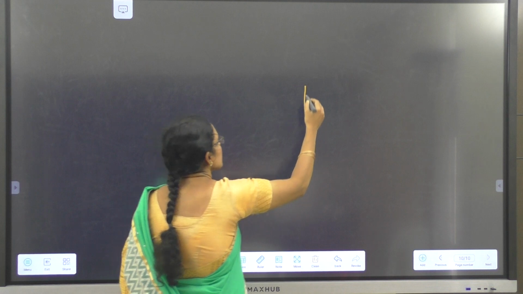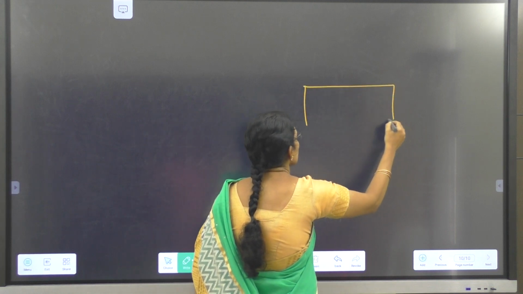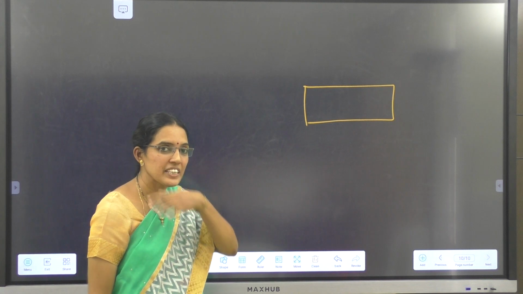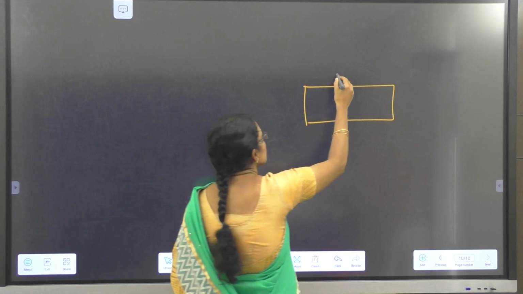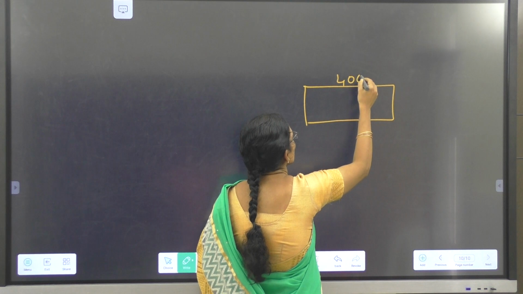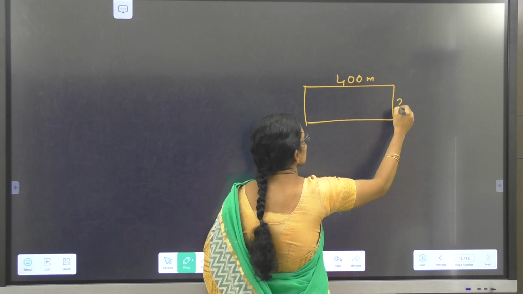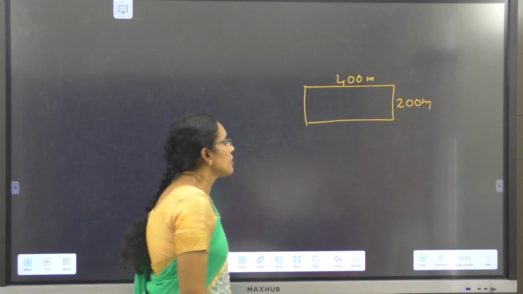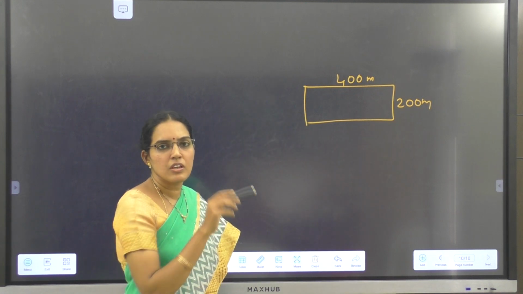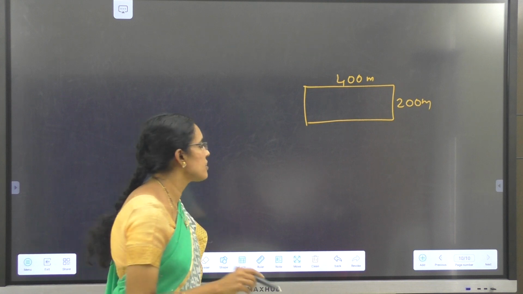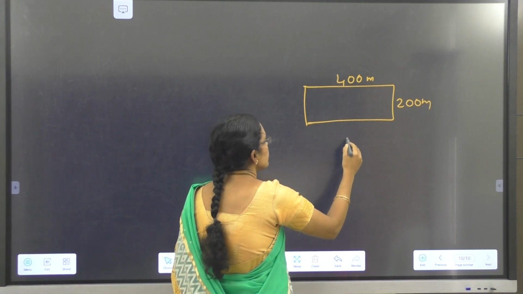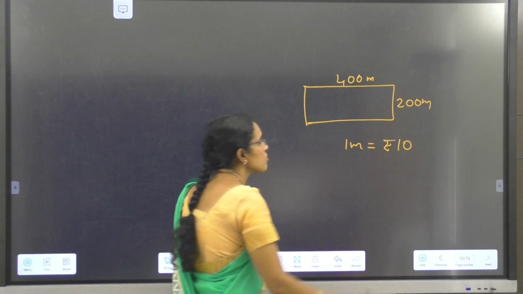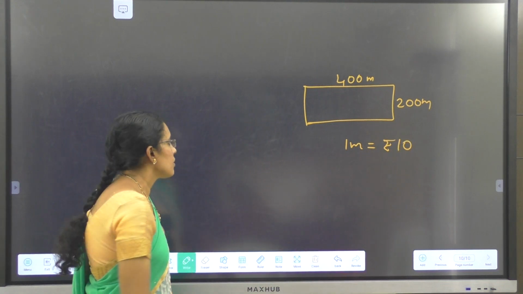Now there is a rectangular field. Imagine a rectangular field, and the length of the field is 400 meters and the breadth of the field is 200 meters. Now the farmer wants to do the fencing around the field. The cost of fencing they are asking here: for 1 meter, the cost of fencing is 10 rupees. First of all, do you know, children, what is fencing?